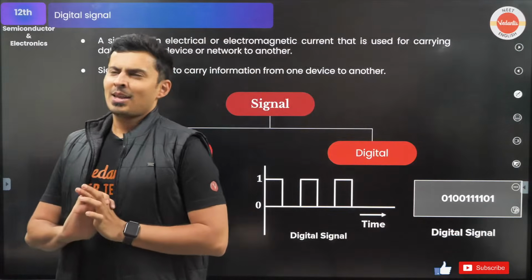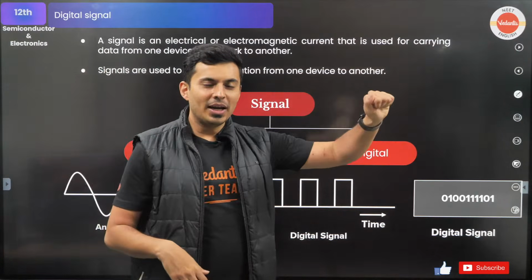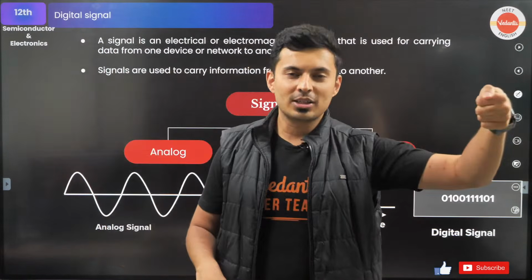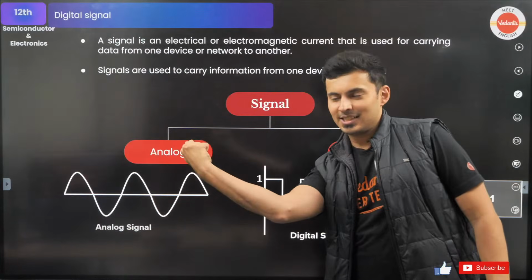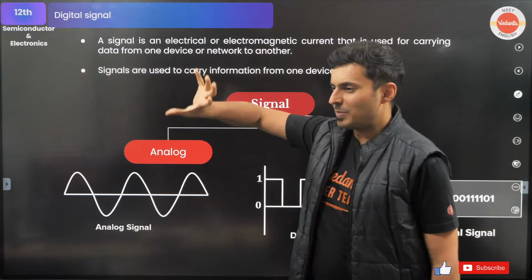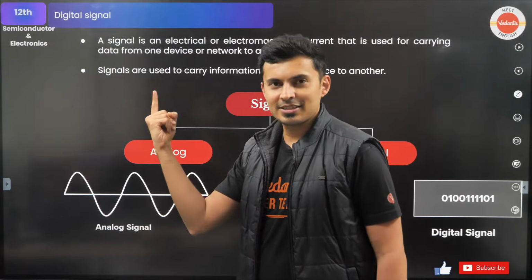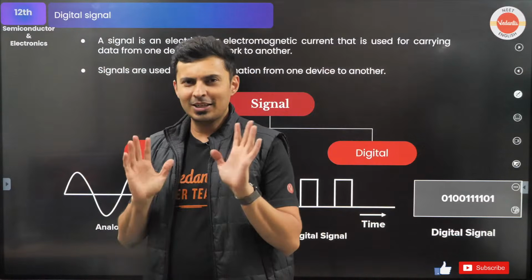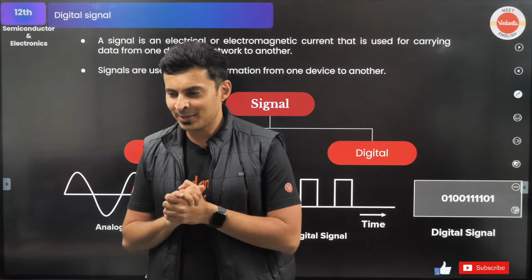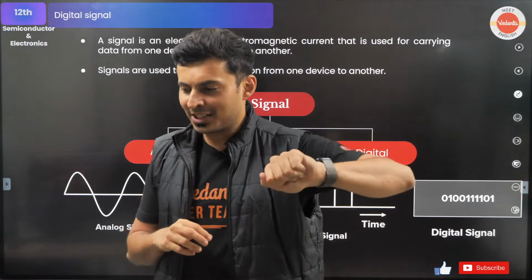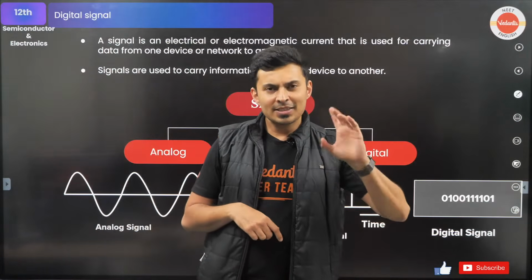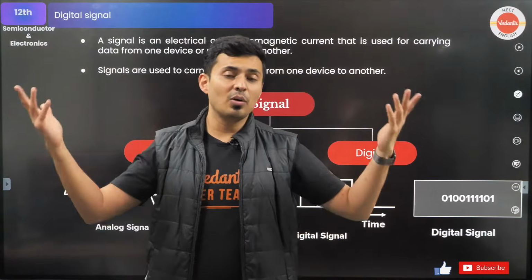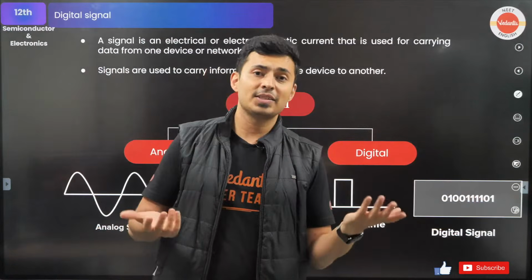Now, have you used the regulator of your fan to try to increase the speed of the fan? You turn it like this, like this. The speed of the fan increases or decreases. What is it changing? Basically, it's changing the current or the voltage of the fan, right? Very good.